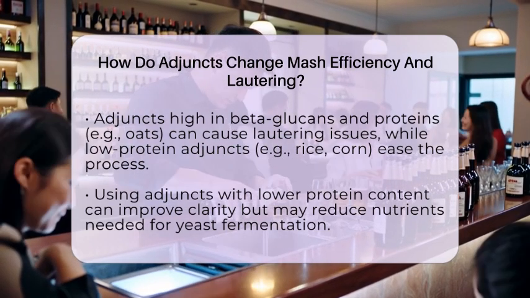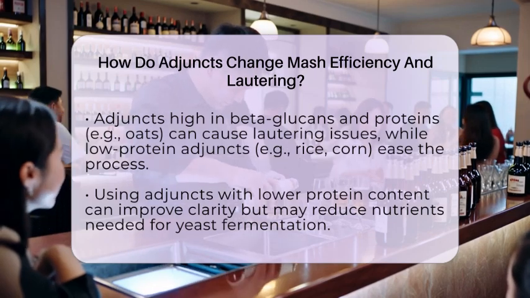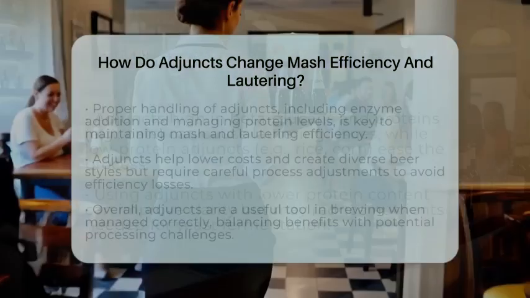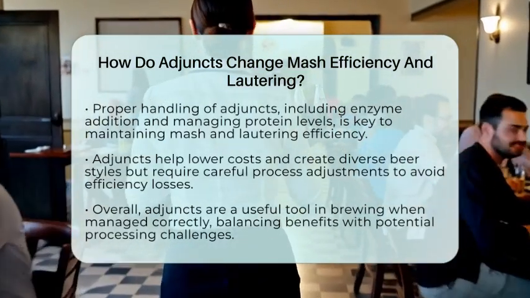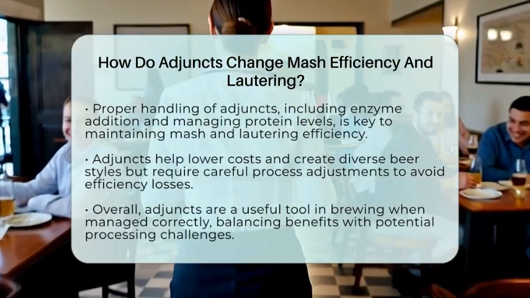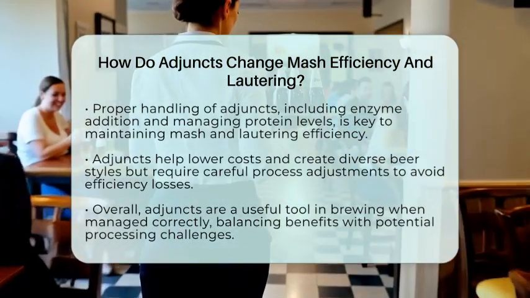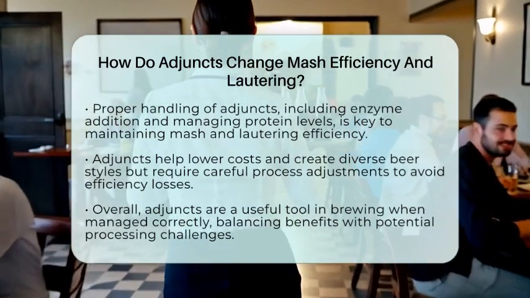From a lautering point of view, adjuncts that increase viscosity or change the grain bed structure can slow down the process. For example, oats can cause stuck sparges unless enzymes or rice hulls are added to improve flow. Conversely, rice and corn tend to produce less viscous wort, making lautering quicker and more straightforward.